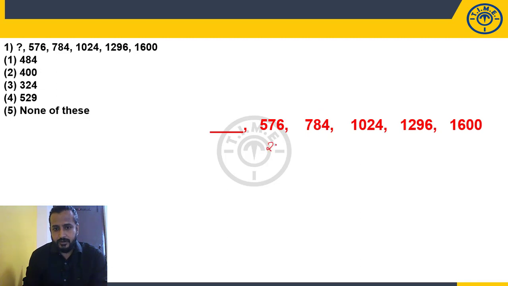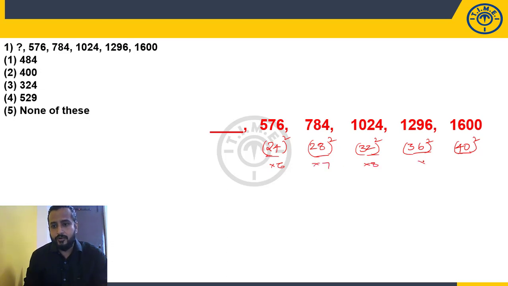576 is 24 square. Clearly it is visible. And 784 is 28 square. 1024 is 32 square. 1296 is 36 square. 1600 is 40 square. So these numbers are perfect squares. Perfect squares of what? 24, 28, 32, 36, 40. What are these numbers? Multiples of 4. 4 times 6, 4 times 7, 4 times 8, 4 times 9, 4 times 10. So what will be here? 4 times 5, which is nothing but 20 square.